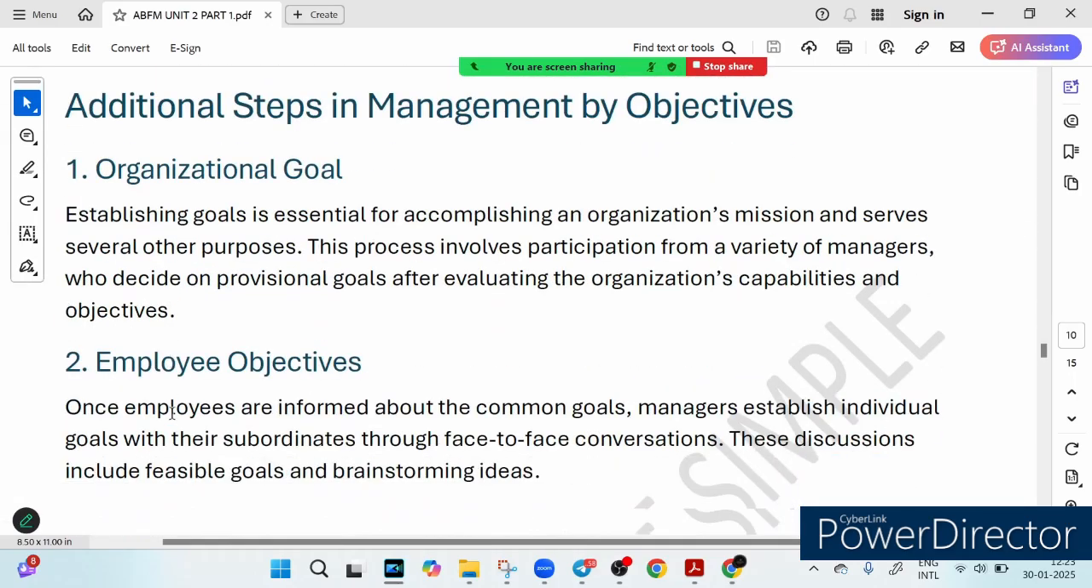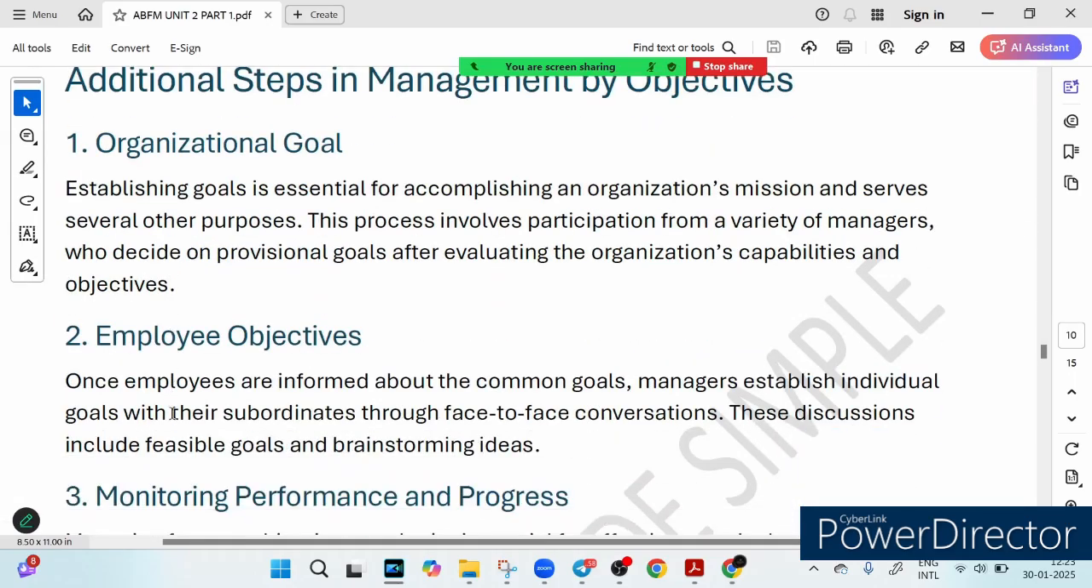Now what are some additional steps? The first additional step is organization goal, right? So first things first, the organization sets a big picture goal. Imagine you are planning a road trip. You need to know your destination, right? So here top managers come together to figure out what the company can achieve after reviewing its resources and capabilities.